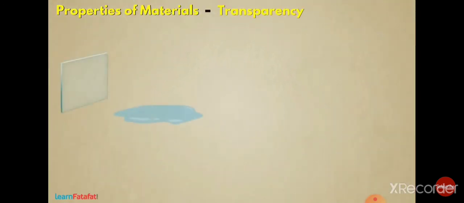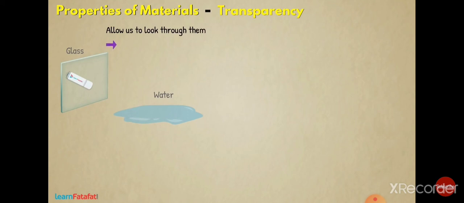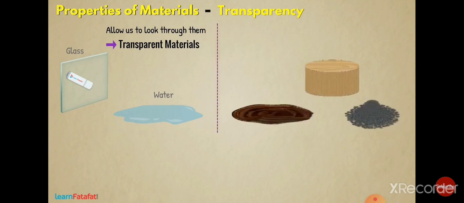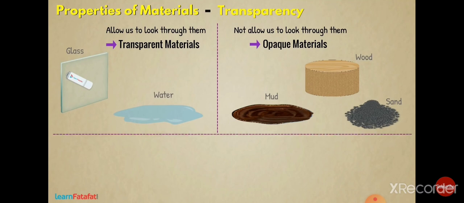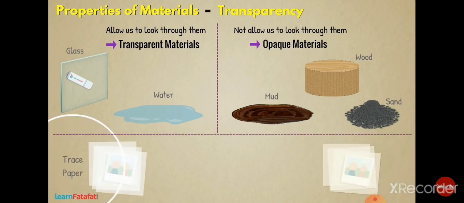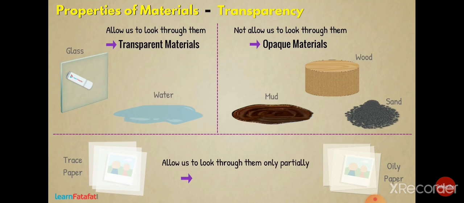Transparency. Some materials such as glass, water, etc. allow us to look through them completely. Such materials are called transparent materials. Some materials such as wood, mud, sand do not allow us to look through them. These are called opaque materials. There are some materials, for example, tracing paper, oily paper, etc., which allow us to look through them only partially. Such materials are called translucent materials.